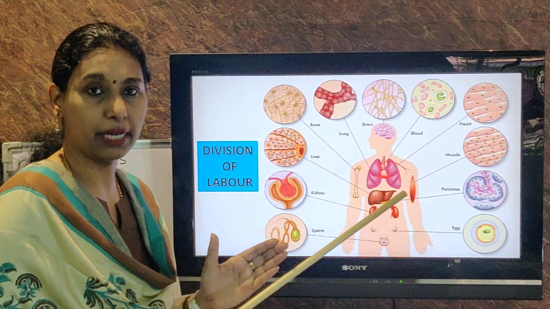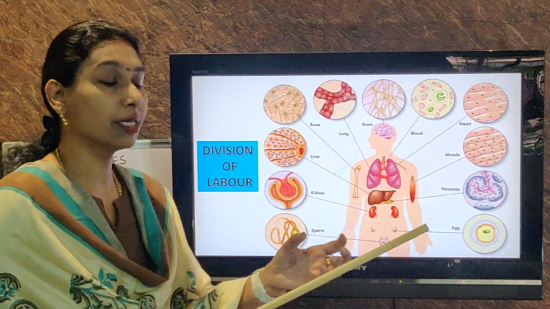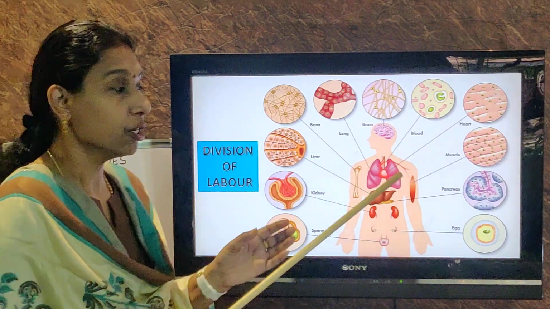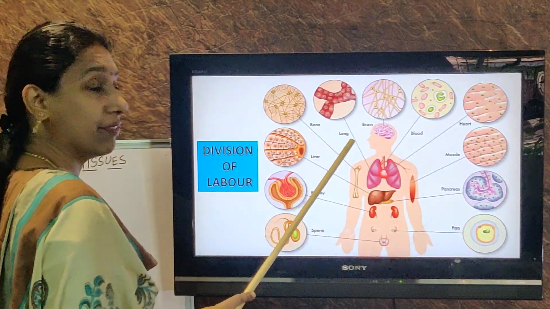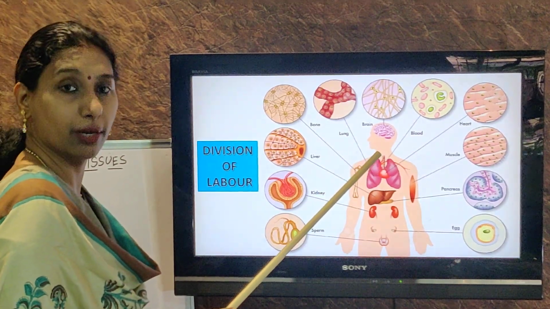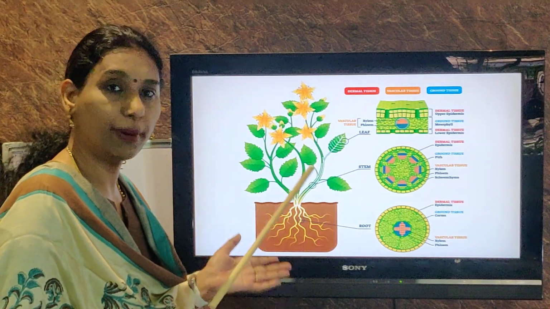Just like in a company, a group of engineers together will do a particular work. Doctors, if they come together, they'll be doing the surgery. In such a way, division of labor is there in our body. Okay, but it is not required in unicellular organisms. Okay, the same thing is there in the case of plants also.